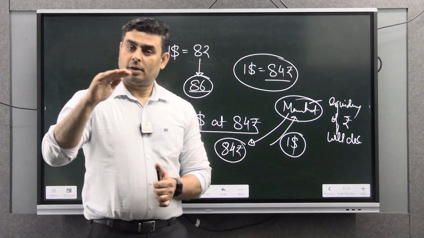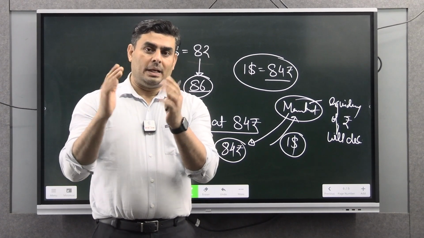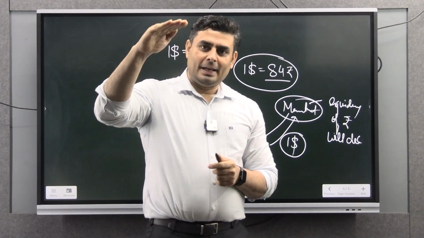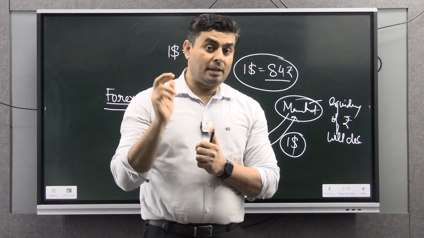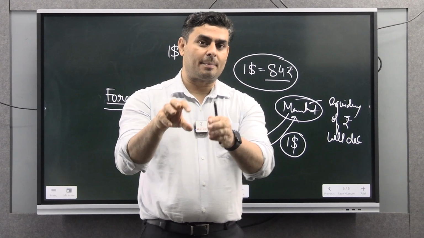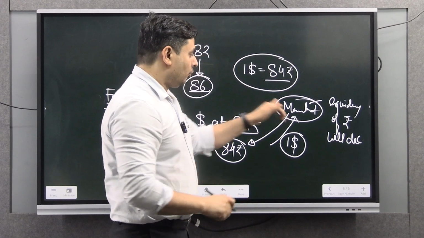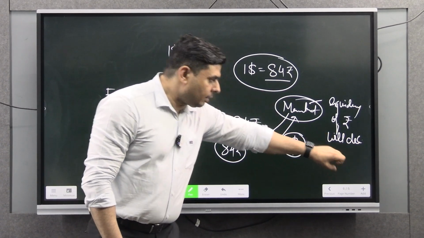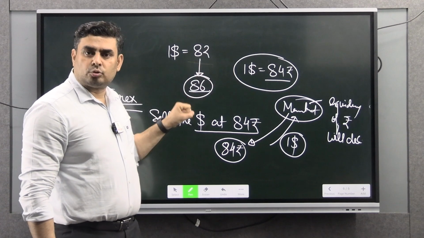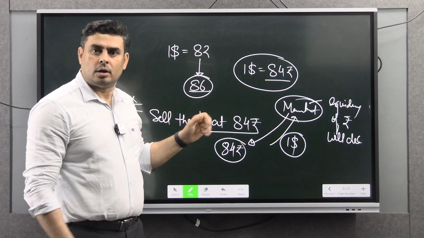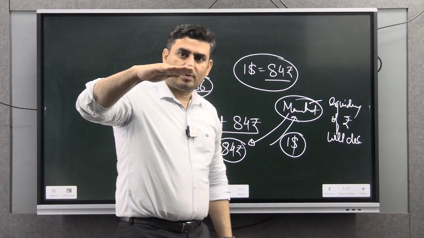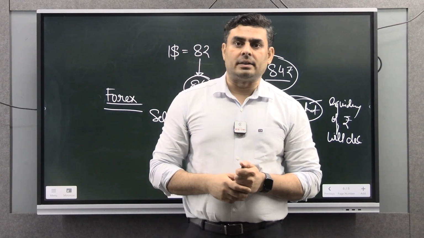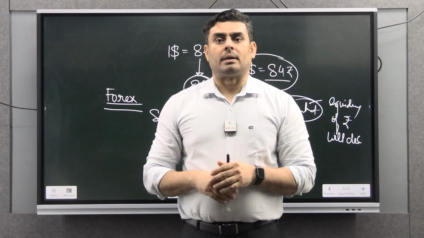Rupee liquidity will decrease. If RBI intervenes, RBI will be able to stabilize the exchange rate. But in order to stabilize the exchange rate, RBI has to give $1 at 84 rupees, and at the same time it will absorb 84 rupees from the market into its vault. So the rupee liquidity will decrease. And because rupee liquidity is going to decrease, then what will happen?